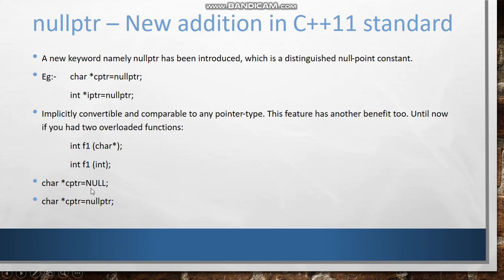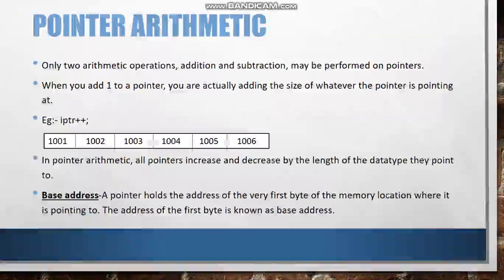Now there are two ways to declare the null. Simple NULL with a capital letter will also do, and the new one which we learned just now, nullptr. The next topic is pointer arithmetic.